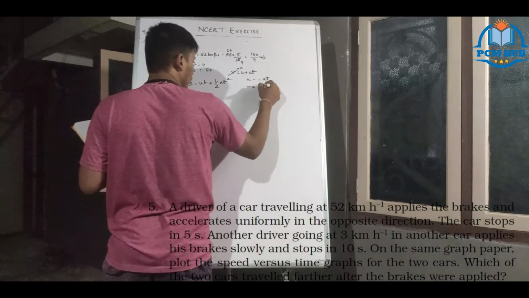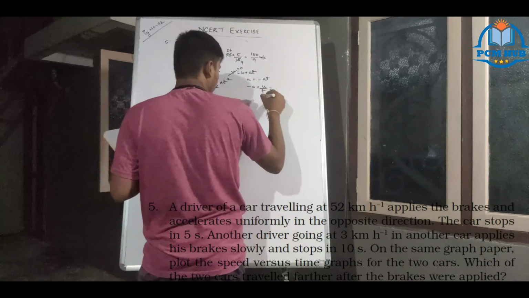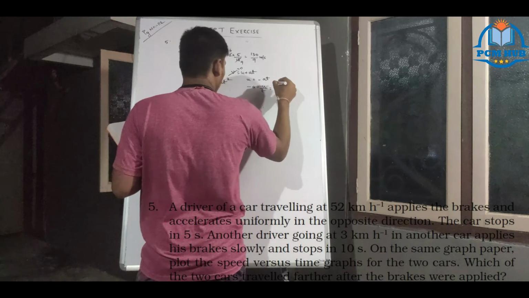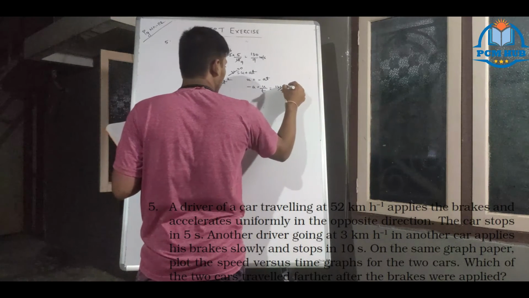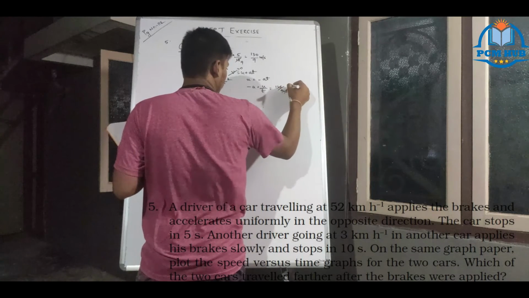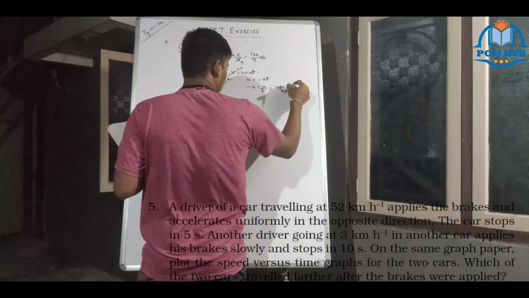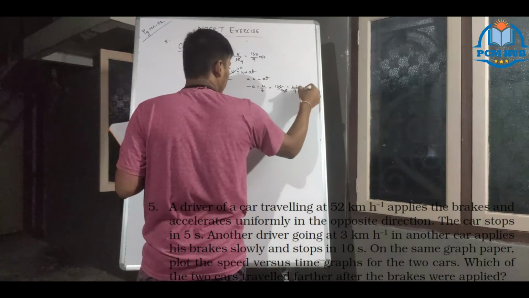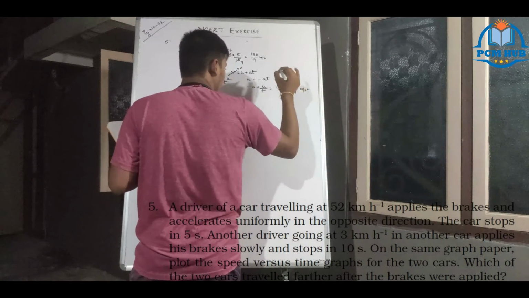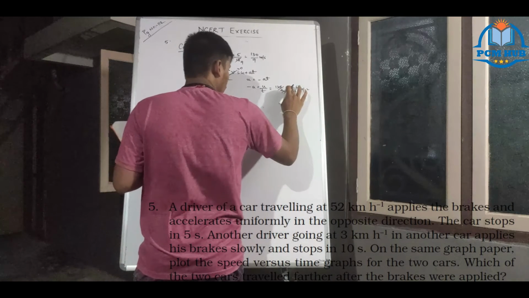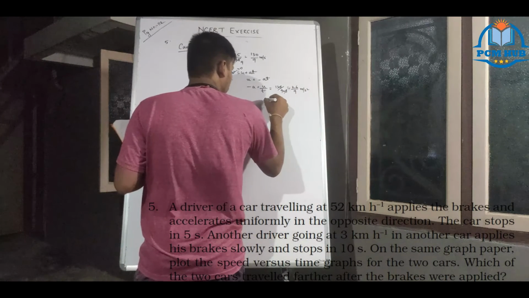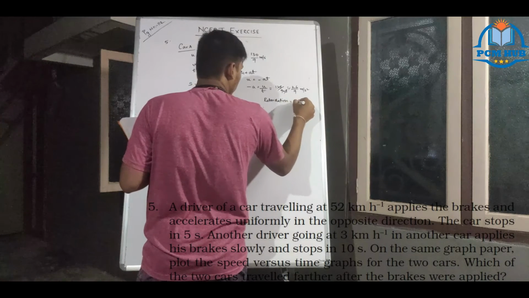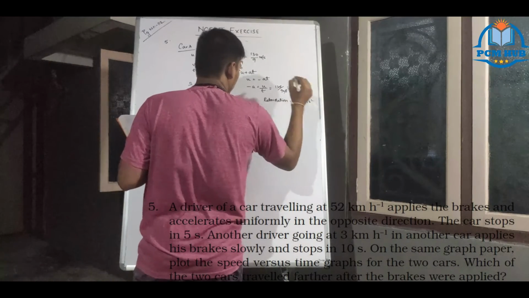Minus A equals U by T. What is T? 5 seconds. So retardation equals 26/9 meter per second square.